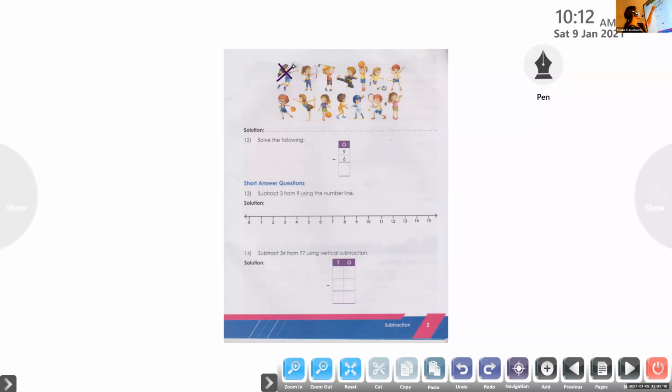Then what about the next girl? She is having a ball? No. And next one? No. And next one? No. He is doing karate, no? And what about the next one? Yes. You can see a ball with him. So that you have to cross. And the next one? Yes. There also you can see a ball. So that also you can cross. And the next one? No ball.